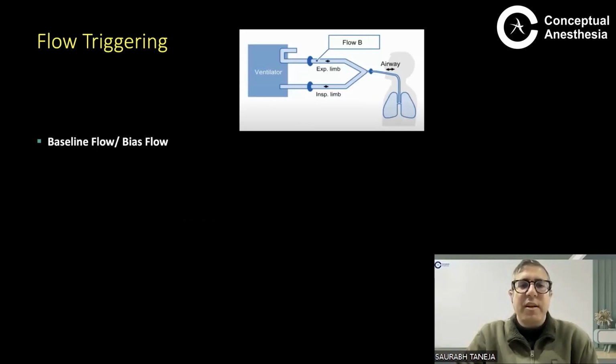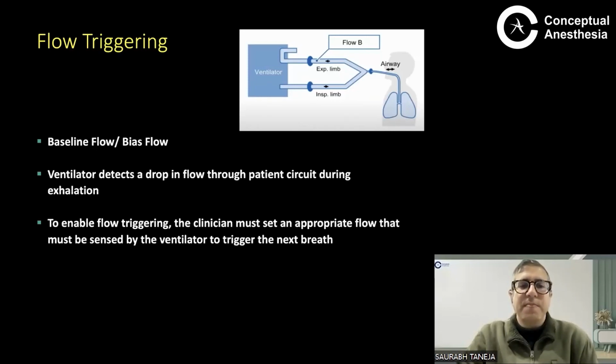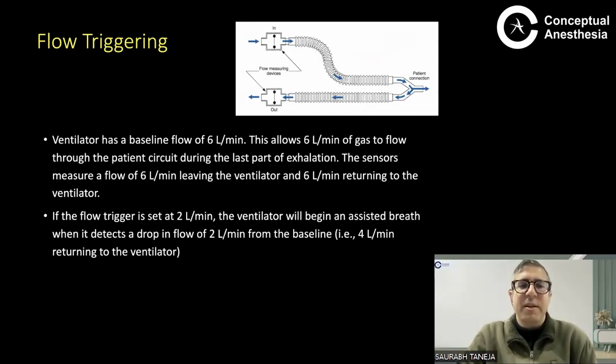What happens in flow triggering? There is a baseline or bias flow in the system, flowing in both the inspiratory and the expiratory limb. The ventilator detects a drop in the flow. When the patient tries to trigger a breath, there is a drop in the flow, and that is what the ventilator detects. You have to set how much flow sensitivity you want. Normally we set it at 2 liters per minute. The clinician must set an appropriate flow that must be sensed by the ventilator to trigger the next breath.